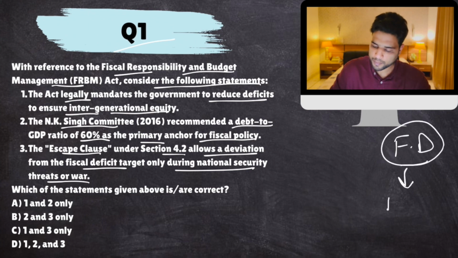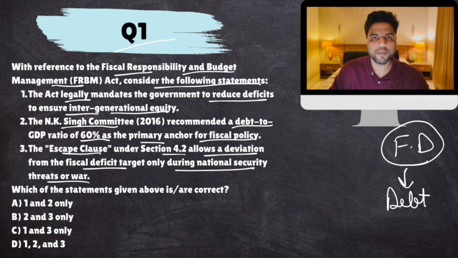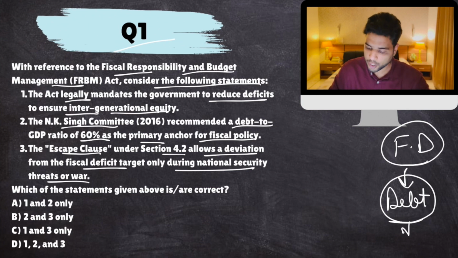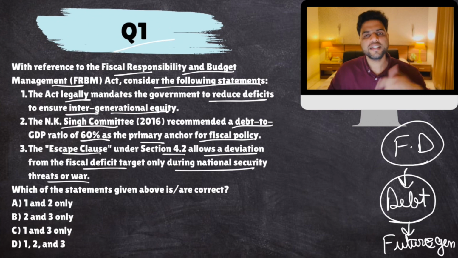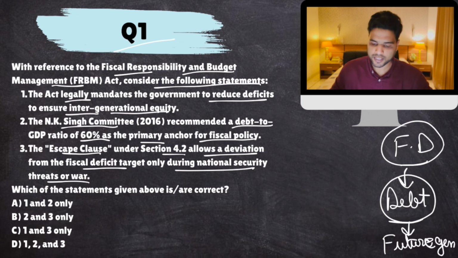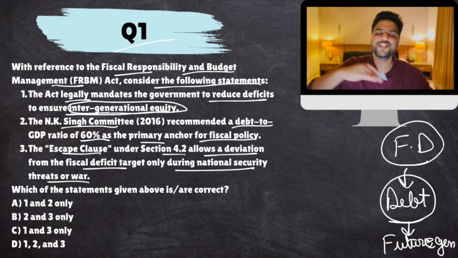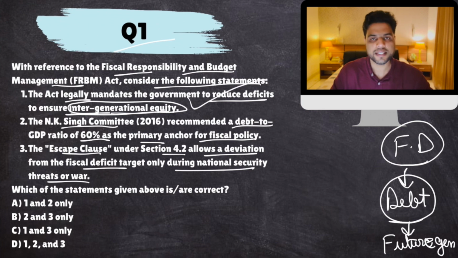Now, FRBM Act basically tells you to reduce your fiscal deficit, because if your fiscal deficit is high, that means you'll have to borrow a lot of money. If debt on you would be high, then the burden of servicing that debt, paying it off, would lie on future generations. So you are basically sacrificing future generations for today's developmental needs. This is against the principle of intergenerational equity. So the FRBM Act was launched so that intergenerational equity is also established. So this is correct.